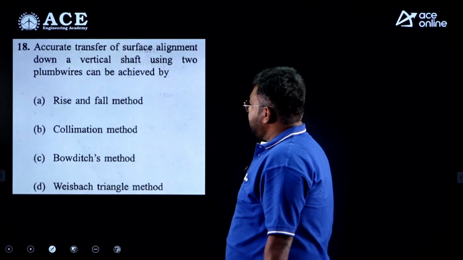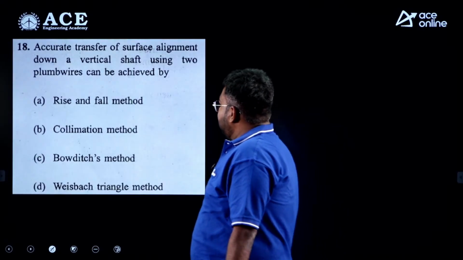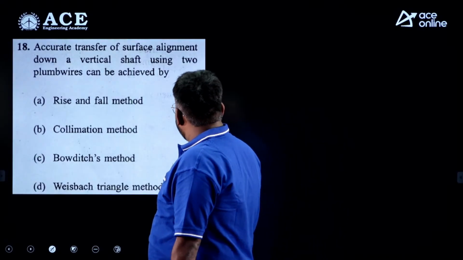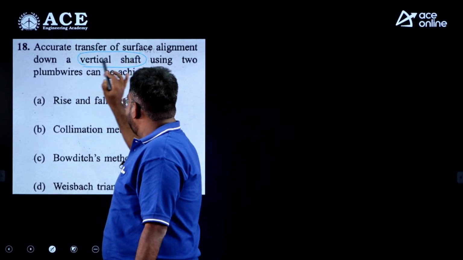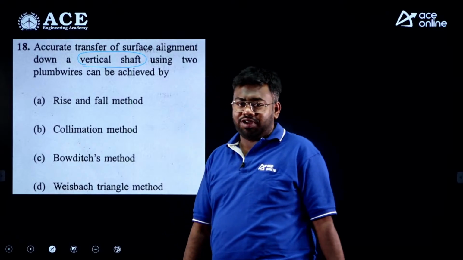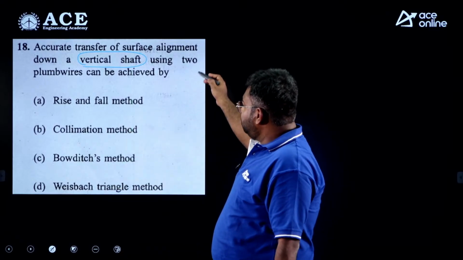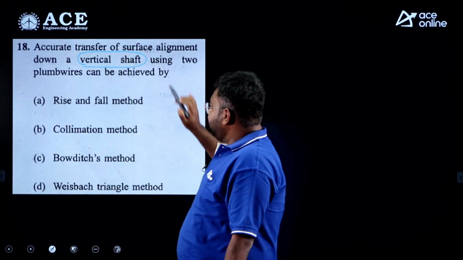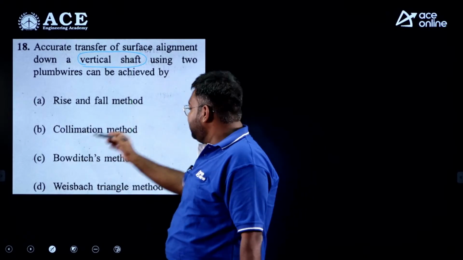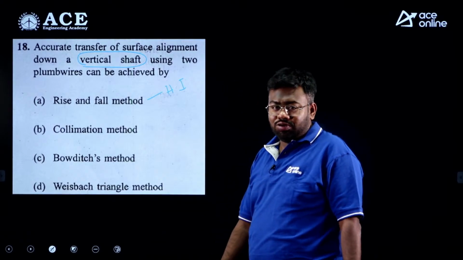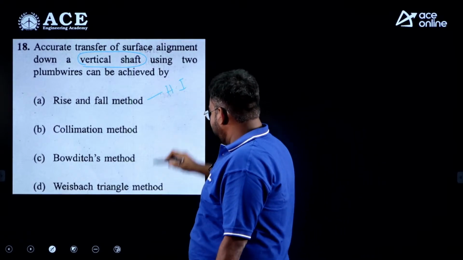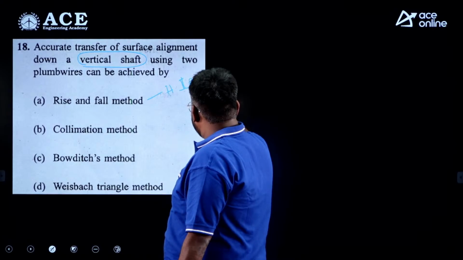Now next, see, accurate transfer of the surface alignment down a vertical shaft. This term vertical shaft is used for tunnels. Used to plumb, can be achieved by rise and fall method. This is a leveling method.